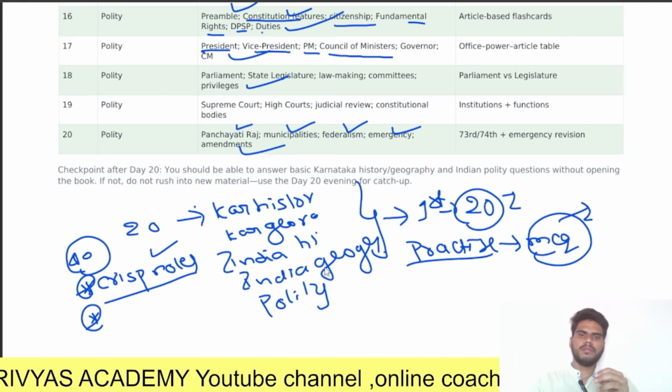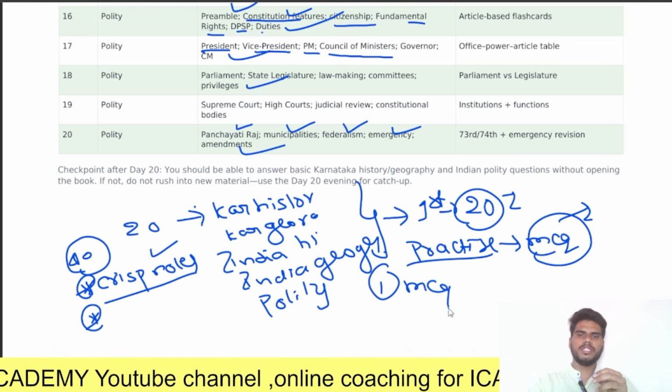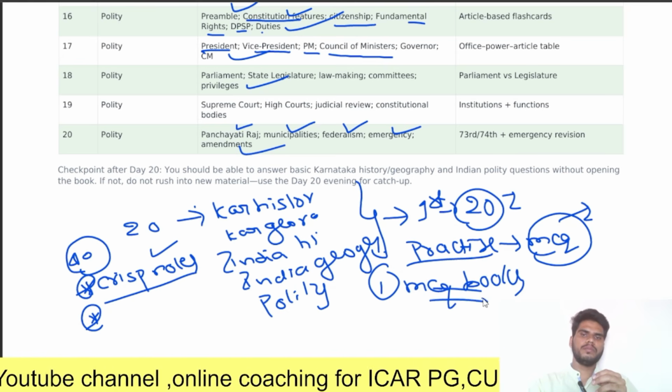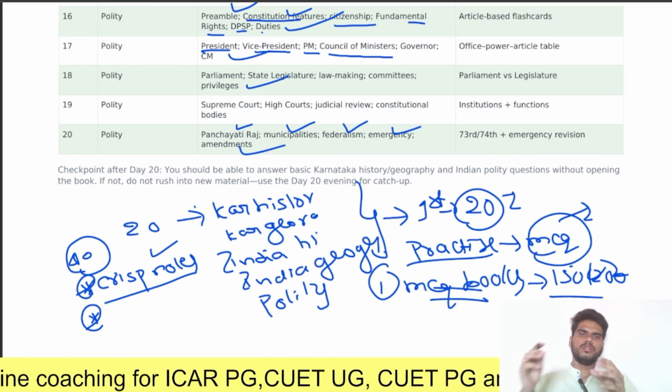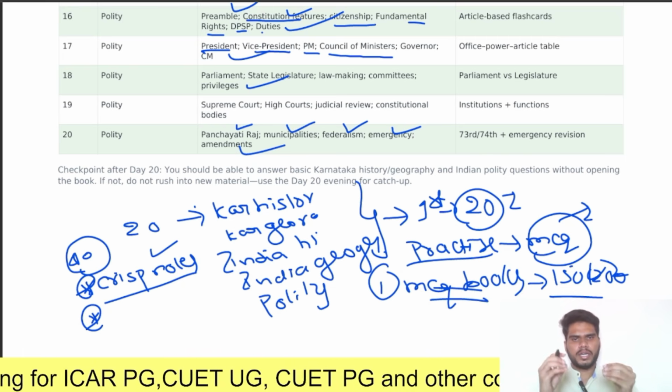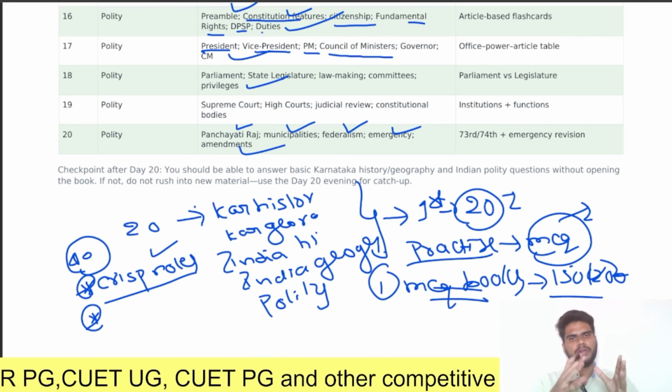So find major MCQ books and practice daily. Minimum, you should practice 150 to 200 MCQs per day regarding this general studies paper 1.